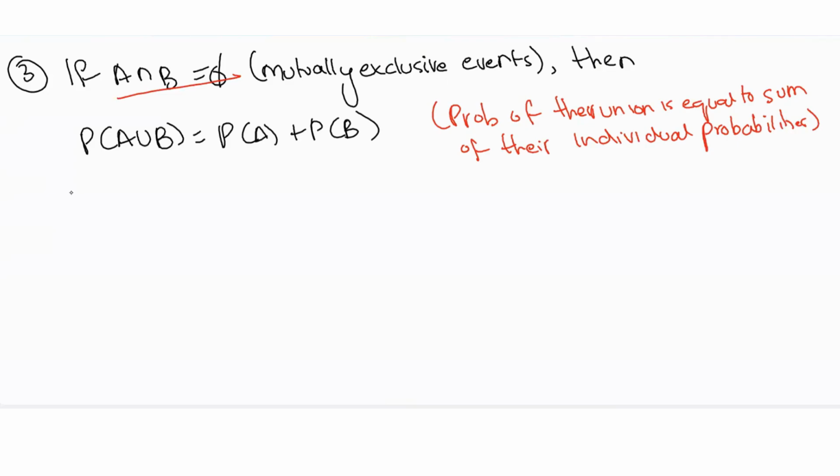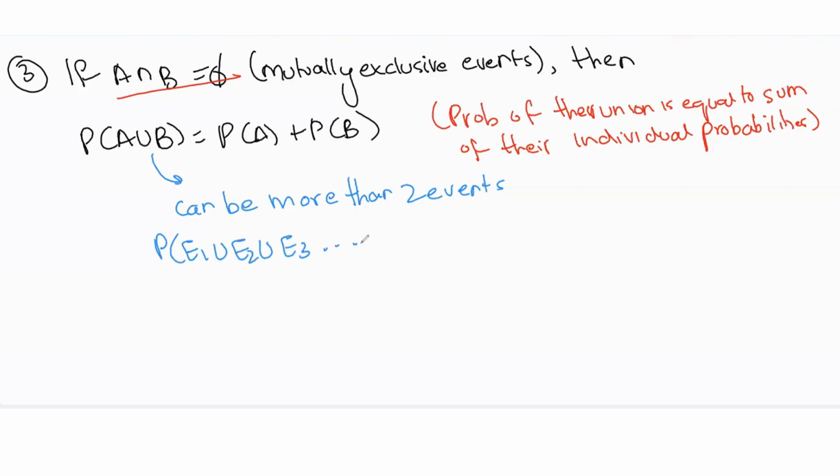Here it's important to keep in mind that there can be more than two events. You can be looking at the union of more than two events, for example, the probability of E1 union E2 union E3, and so on, up to the union of n events. If they're all mutually exclusive, then the probability of their union is also the sum of their individual probabilities. This applies in general, not just for two events.